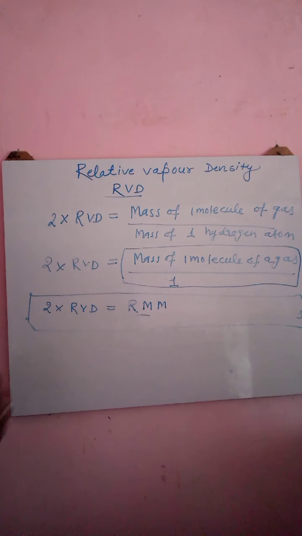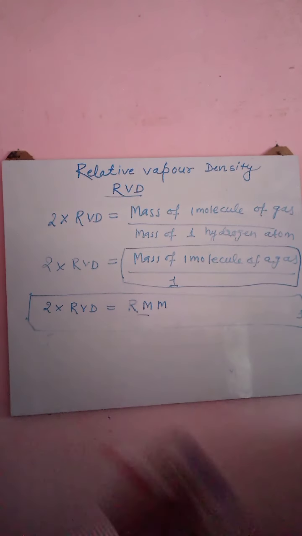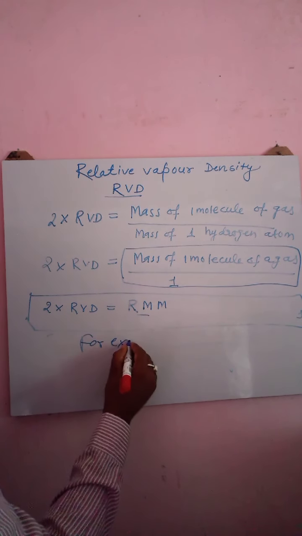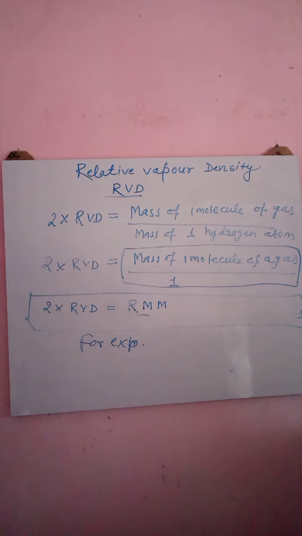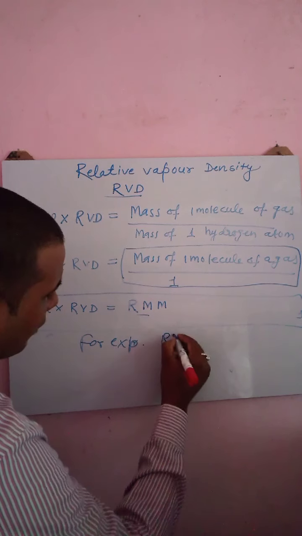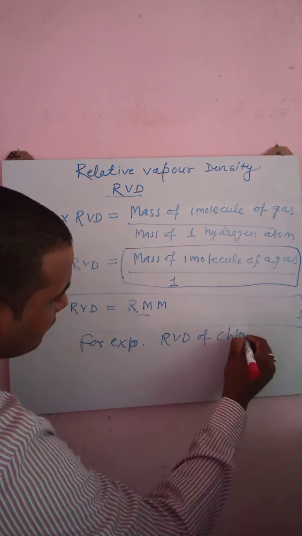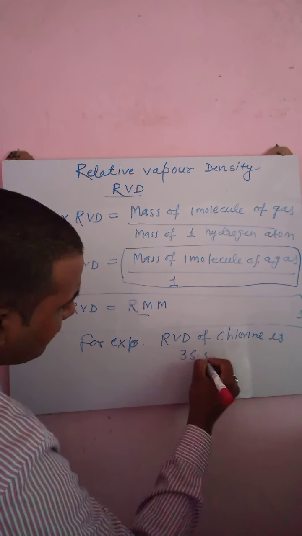For example, the RBD of chlorine is 35.5.